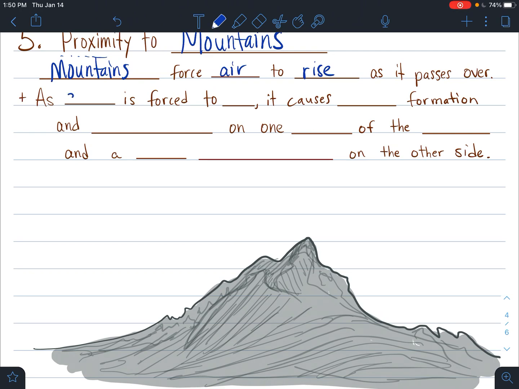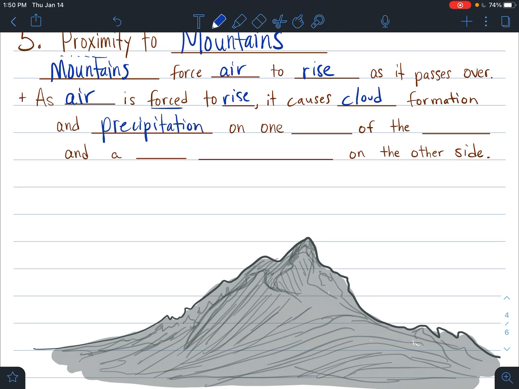As air is forced to rise, it causes there to be more clouds. That's because this air is warm down here, and as it rises up, it gets cold. And when it gets cold, it starts to form clouds. So not only is there cloud formation, but there's also going to be precipitation.